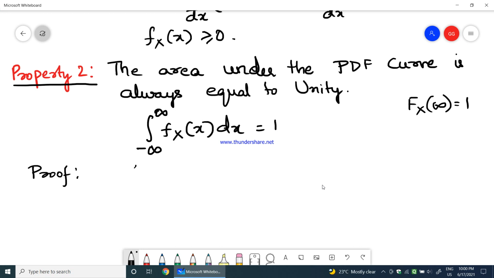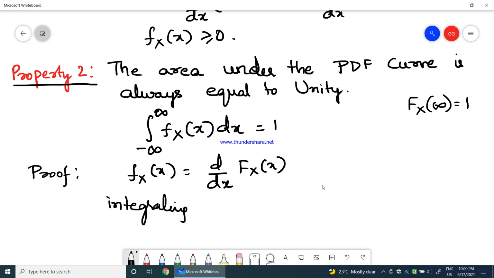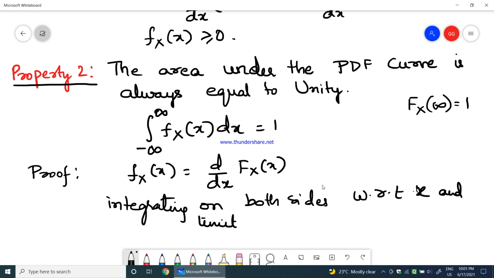Now, we know that the PDF is fX(x) equals d by dx of FX(x). Now, integrating on both sides with respect to x, with the limit x being greater than or equal to minus infinity and less than or equal to infinity. So, what do we get here?